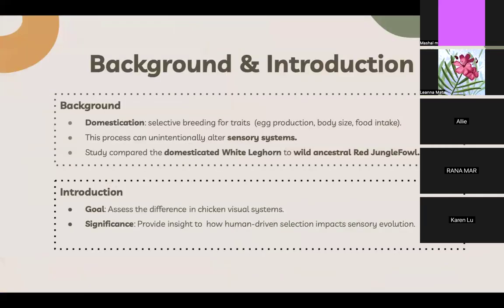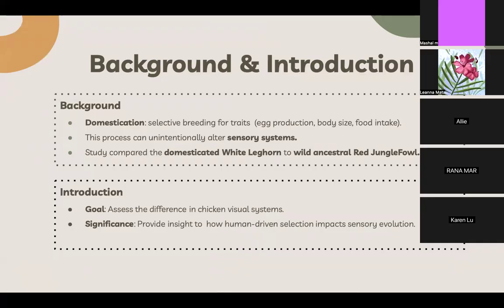So, domestication is a process where active selection by humans changes the phenotype of animals. Traits favored by humans are selectively promoted, such as reproductive output and body size. While this process has economic benefits, it can also lead to unintended consequences on other systems, including sensory and cognitive functions. In chickens, one of the most important systems to examine is vision, since it plays such a critical role in survival, reproduction, and interaction with the environment.